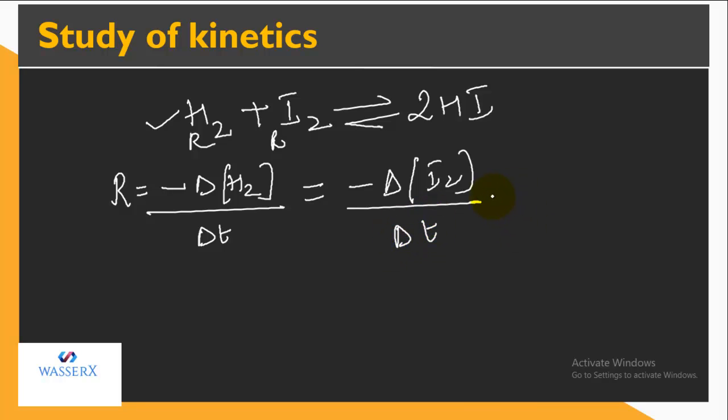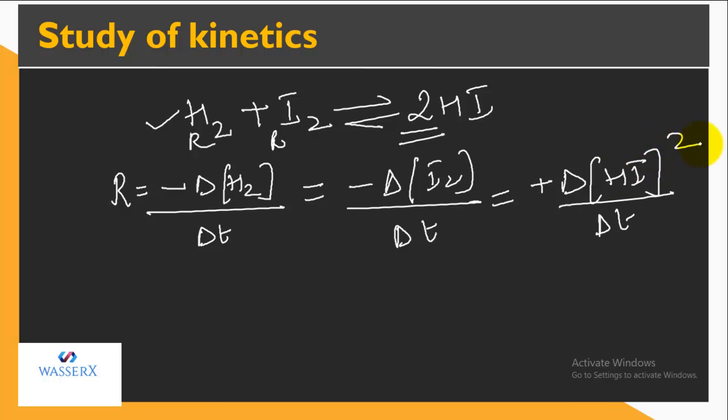And it will be equal to the increase in concentration of HI. So we are going to write the plus sign, delta bracket HI upon delta T. So this is what a rate expression is. And if you have any moles present, you can make the moles the stoichiometric coefficient of the required substance. So I'll write this 2 here. So this is how you're going to specify the rate expression.